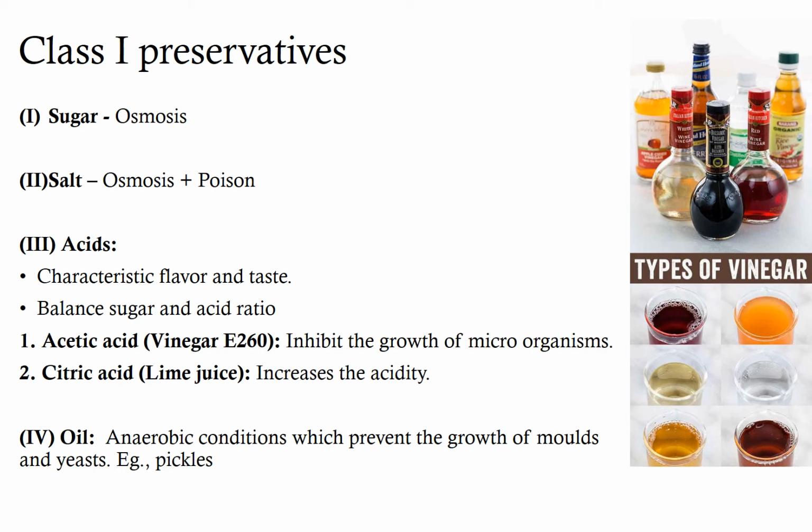Next is the citric acid. Citric acid is naturally found in various citrus fruits. It is commonly used in carbonated drinks and as an acidifier for food. It is less effective at controlling the growth of yeast and mold than other acids. It is also used for preparation of jam, jelly, squash, nectar, etc.